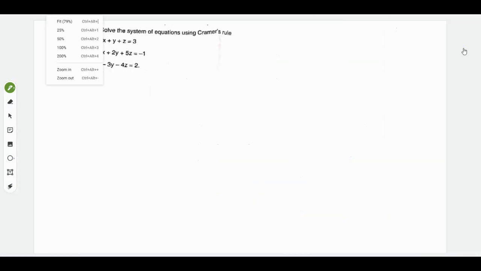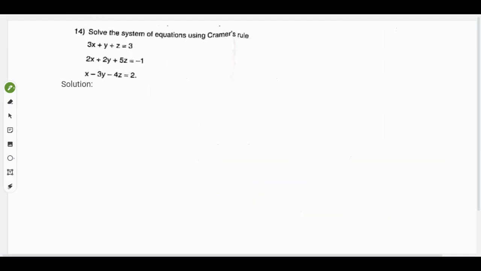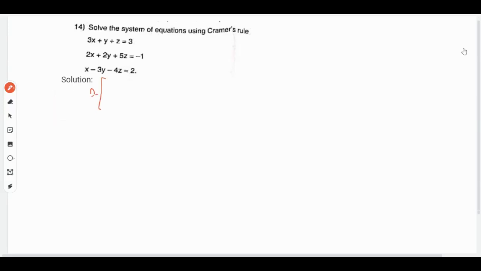Then moving on with the 14th question, Cramer's rule. What is Cramer's rule? We have already done it in the last paper, so I'll just brief it out. Here A is the matrix which is given.